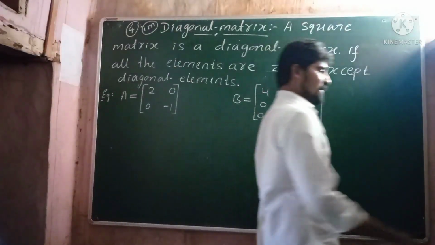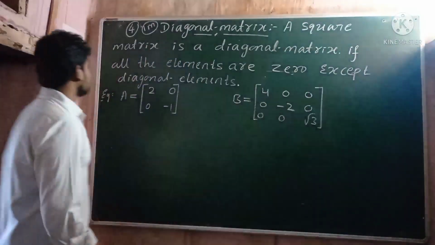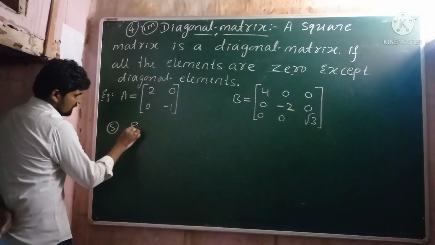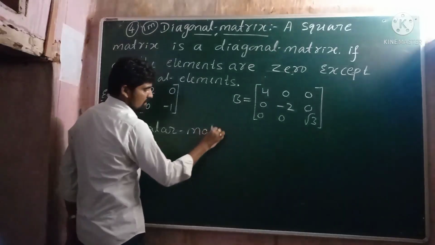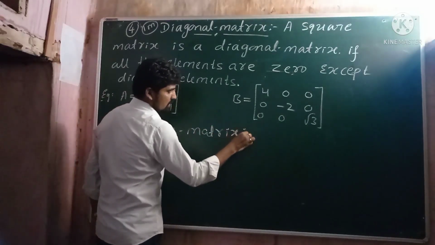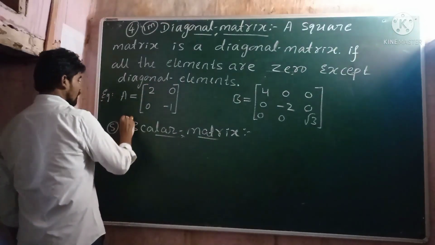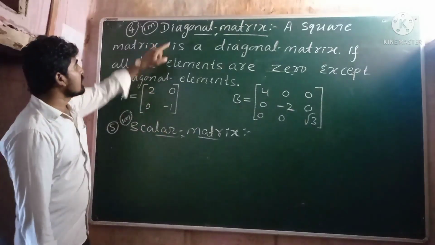And now the fifth type of a matrix is scalar matrix. The definition of scalar matrix is important for 1 mark. So what is meant by scalar matrix?